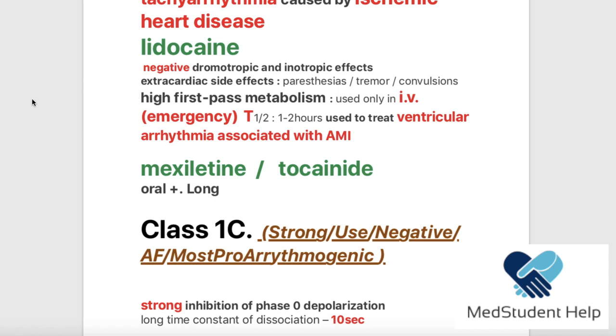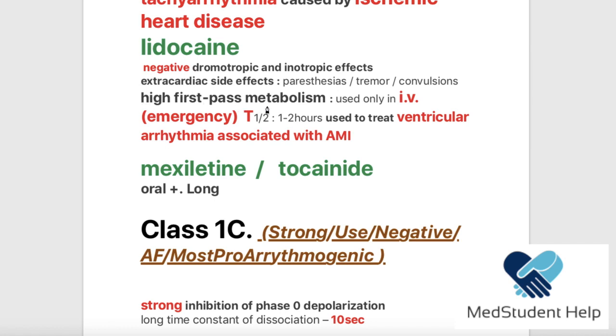Now, the bad thing about lidocaine is that it has extracardiac side effects, for example paresthesia, tremors or convulsions. The very important thing to mention about lidocaine is that it has a very high first pass metabolism.